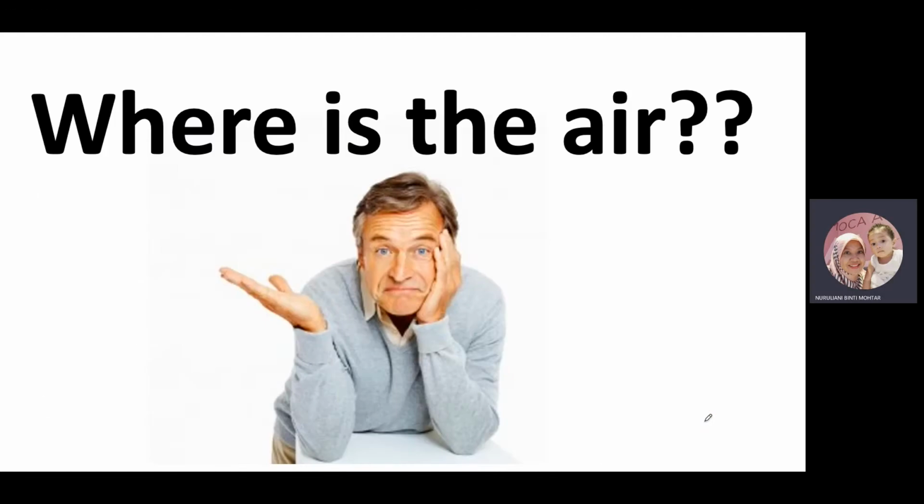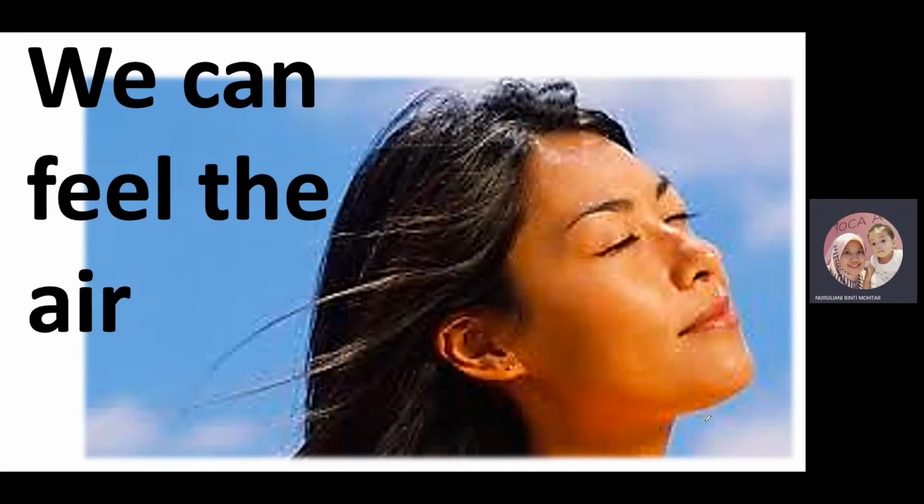Alright, so first of all, you have learned that air has mass and occupies space in chapter 5, chapter matter. All living things need air to survive. Clean air does not have color or smell. Therefore, we cannot see the air, even though it has lots of substances in it. So where is the air? You cannot see it, but although you cannot see the air, you can feel the air.